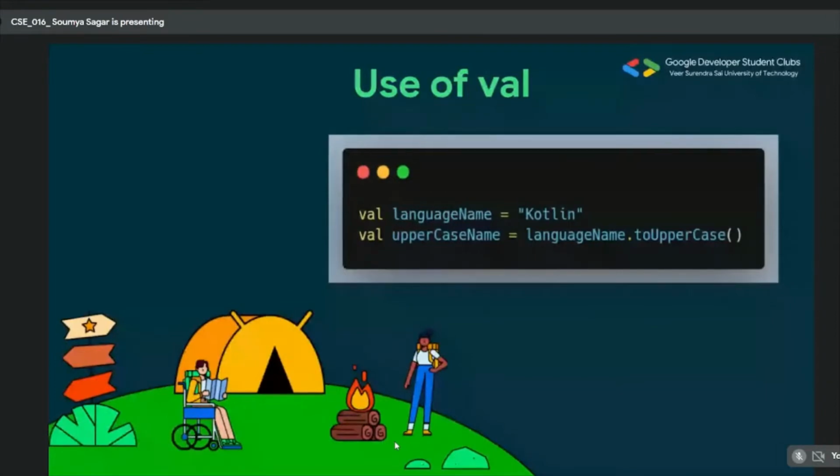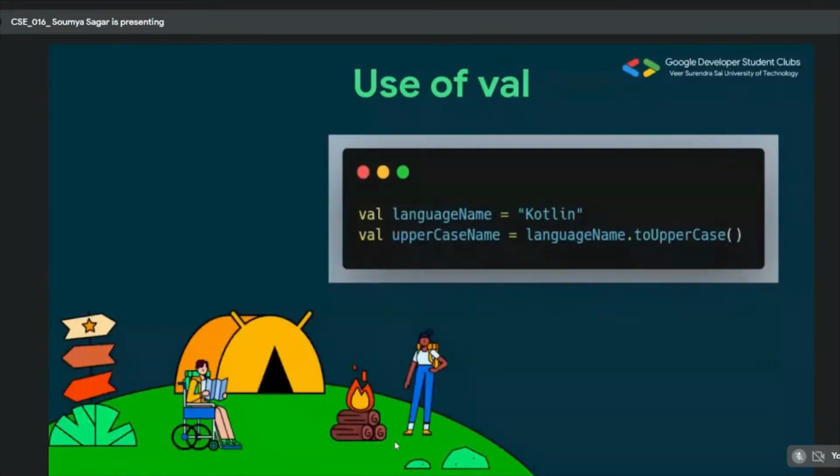Here, as you can see, the language name is Kotlin, and then I'm converting all the letters of the word Kotlin to uppercase. If you see closely, I'm using one val, languageName, to store the word Kotlin.